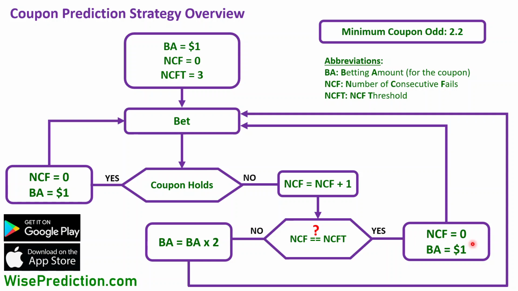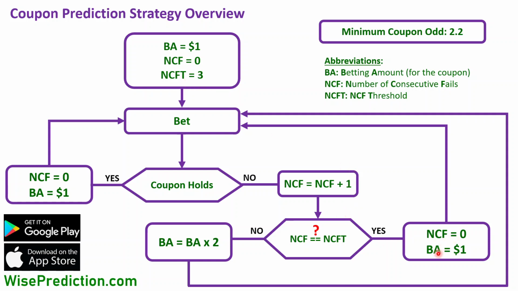We start from $1 again, but if we keep going from 4 to 8, then the total loss is going to be $15 in case 4 coupons fail in a row. So it's going to be more difficult to go back to the profit side later on. So this is kind of a consecutive approach, but we think that seems to be reasonable. Obviously, if you're a risk taker and if you have a very large budget, or whatever risk you want to take, you can actually set this threshold to whatever number you like. So this is kind of the algorithm that we've followed so far.